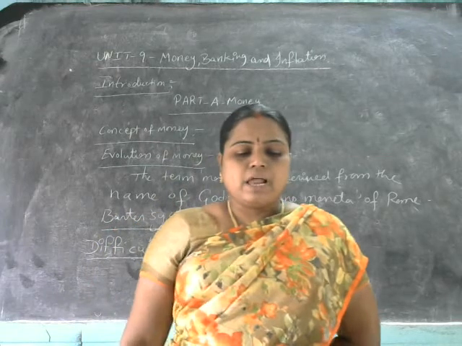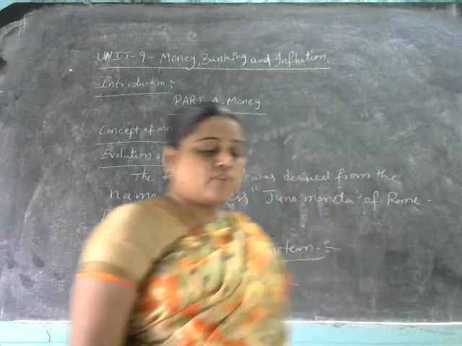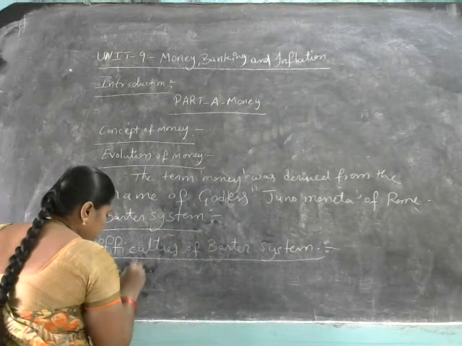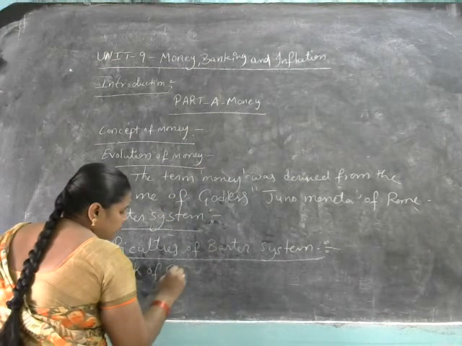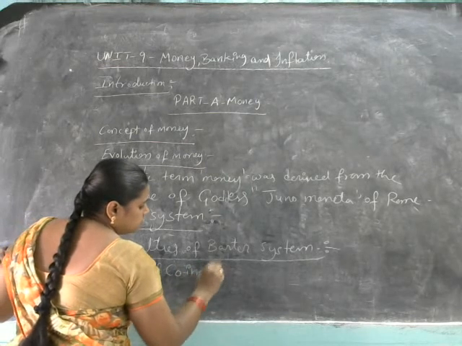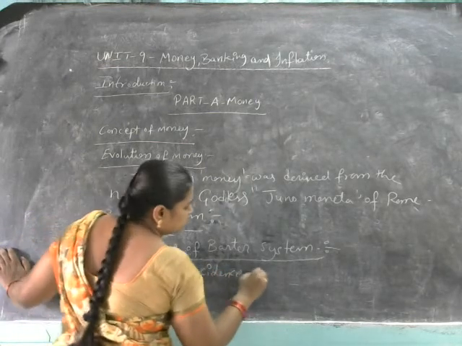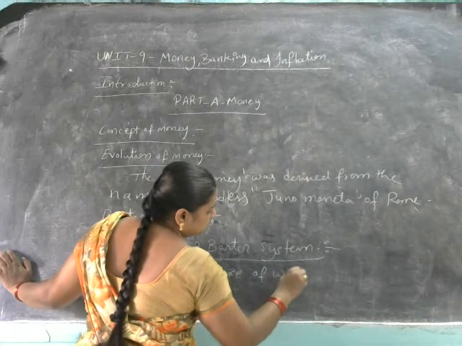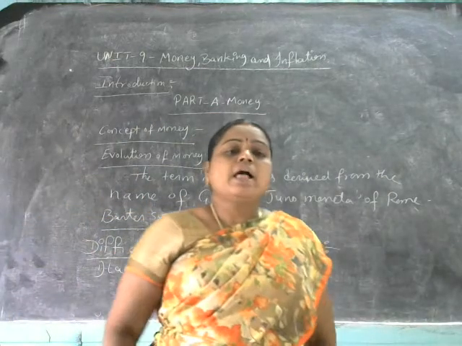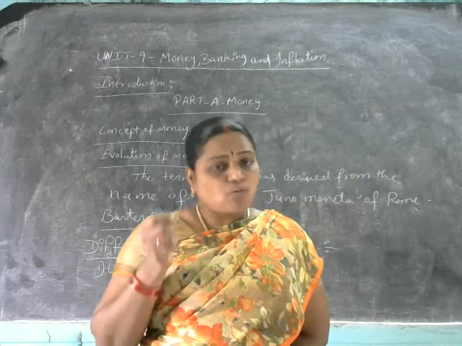So the first one is lack of coincidence of wants. So the first and foremost one here is lack of coincidence of wants.